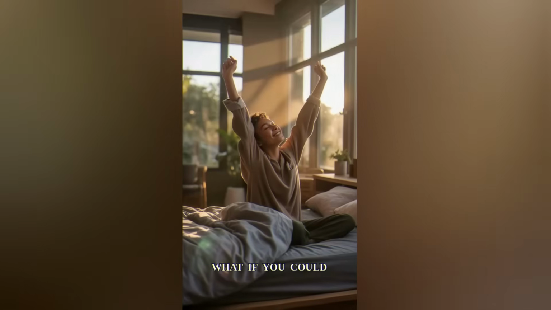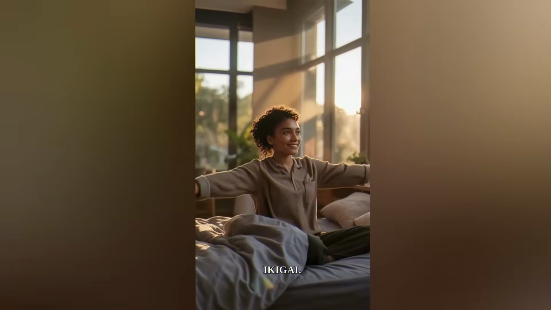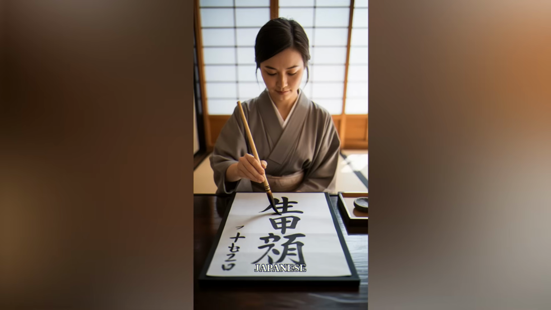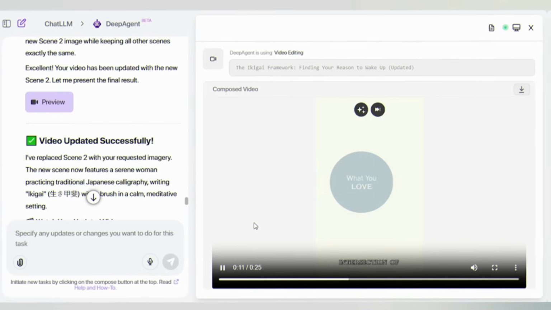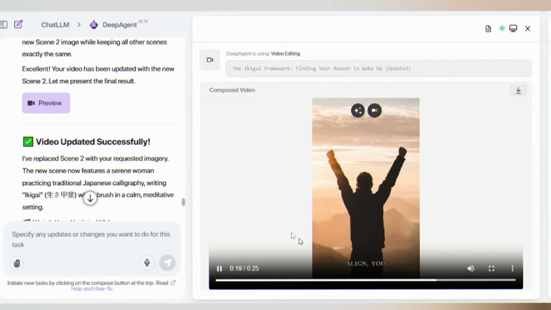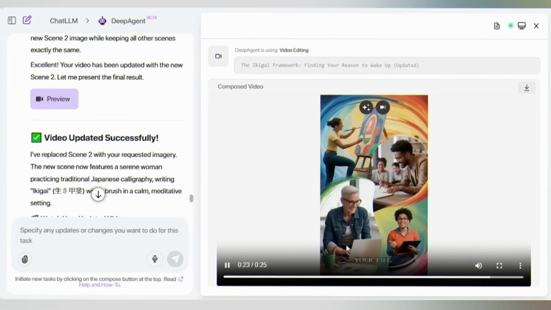It's done. What if you could wake up every day with purpose and passion? Meet Ikigai. Ikigai is a Japanese concept meaning your reason. Like this, 1 or 2 iterations take 2 to 3 minutes. Same core content, different packaging. That's how smart creators maximize their content.